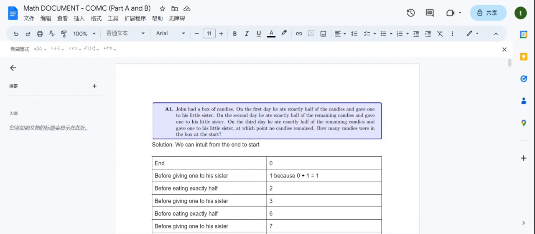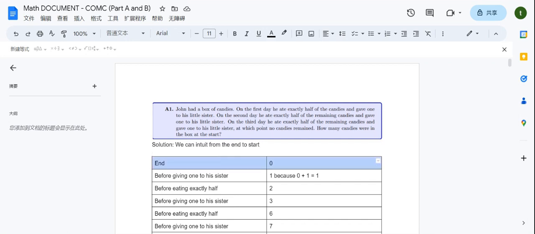So first of all, I feel very sorry for the sister because we know that the answer is going to be large, but he eats a lot of candy and only gives his sister three of them. It's bad. If you have a sister, do not learn from him. He's a bad child.